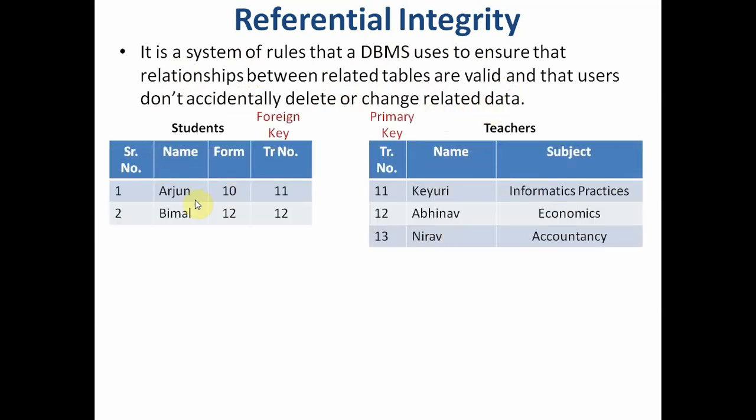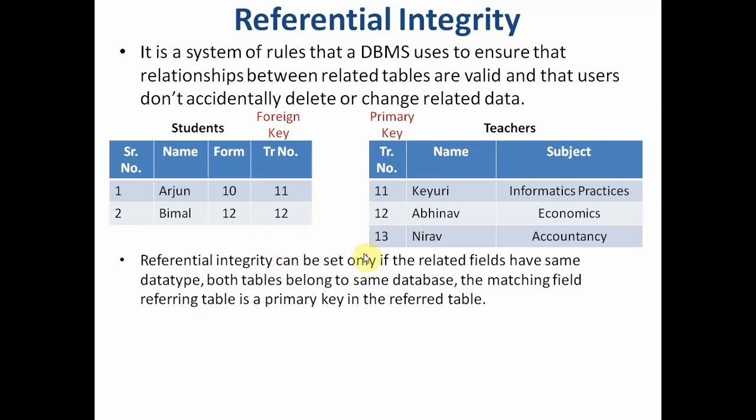Say we have these two tables. Now if from this table I delete the second row, which is teacher number 12, Abhinav and economics, then this table will become meaningless, because here it is teacher number 12, whereas teacher number 12 doesn't exist here. So referential integrity will ensure that whenever I am deleting a record, it will go and check whether a related record is there in any other table. If it is there, it will not allow me to delete.